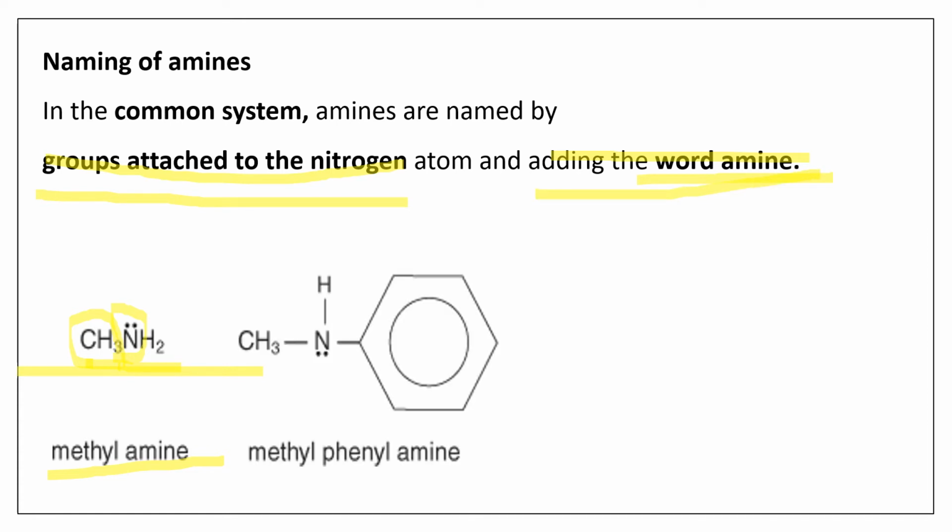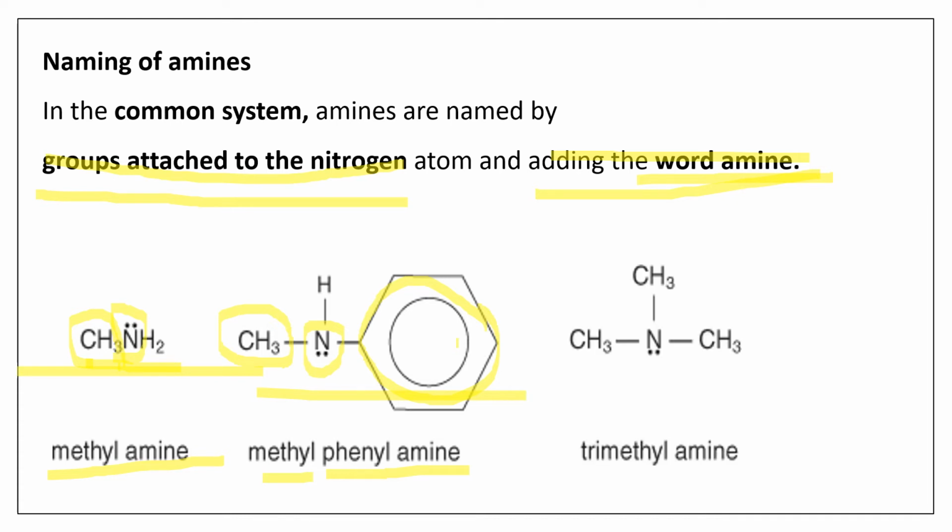So here there are some more examples. Here you can see, which type of amine is this, can you say? This is a secondary amine. Why is it a secondary amine? Because to the nitrogen it has two groups attached, isn't it? One is a methyl group and the other one is a phenyl group. So how do we name it? We name it by the groups attached to the nitrogen atom and add the word amine. So the name of this amine is methylphenylamine. That's it. It's a methyl group and a phenyl group. And this one you name as methylethylamine.